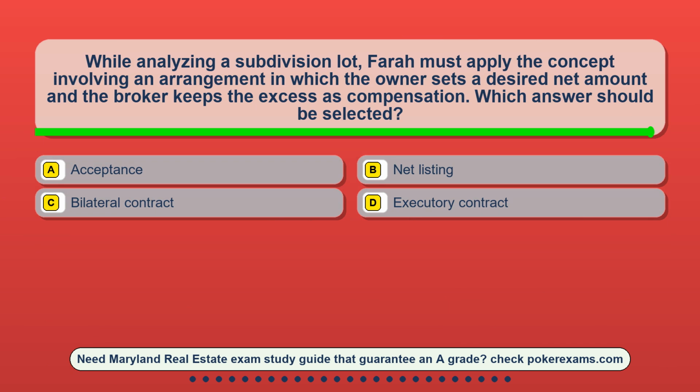Question 7. While analyzing a subdivision lot, FARA must apply the concept involving an arrangement in which the owner sets a desired net amount and the broker keeps the excess as compensation. Which answer should be selected? Option A, acceptance. Option B, net listing. Option C, bilateral contract. Option D, executory contract.